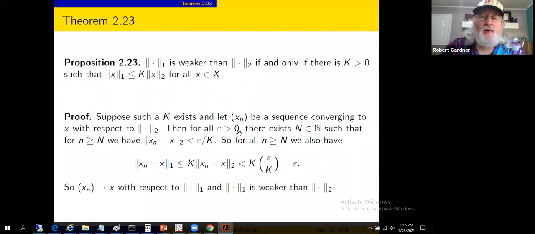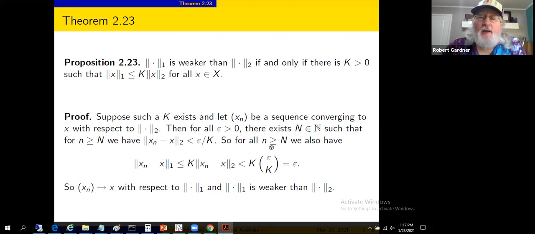So take epsilon to be greater than 0. There exists a capital N, a natural number, such that when the index is sufficiently large, then we can make, using the fact that x sub n is a sequence convergent to x with respect to the 2 norm, the 2 norm of x sub n minus x small. The small we're choosing here is epsilon over k. Remember, k is greater than 0. So make the 2 norm that small using the definition of convergence.